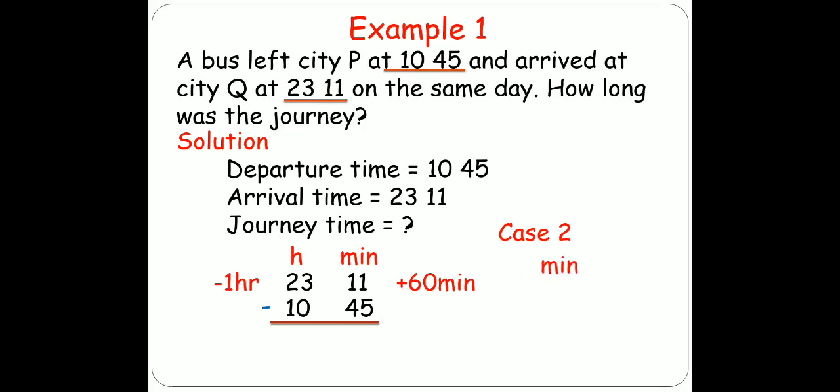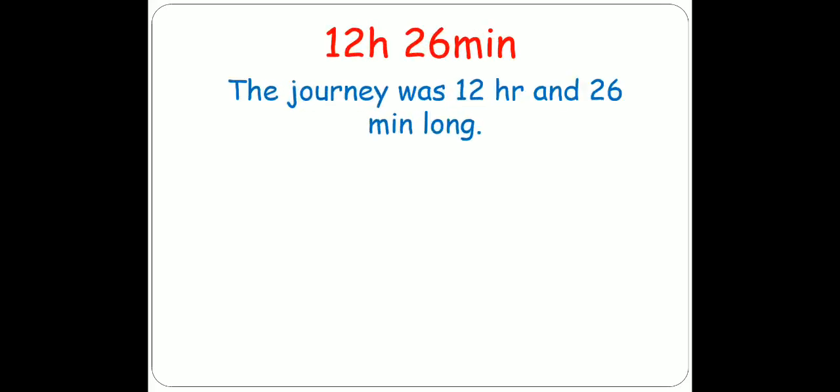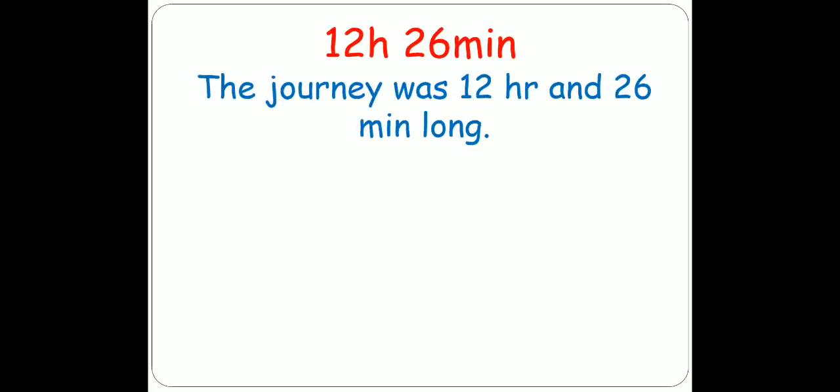By adding and subtracting the times, I will get 22:71, as I added 60 minutes in 11, so it becomes 71, and I subtracted 1 hour from 23 hours, that is 22 hours. Now I can subtract these two times, 22:71 and 10:45. 71 minus 45 is 26 and 22 minus 10 is 12. So what did you find? You found the journey time. You will write 12 hours 26 minutes. Answer: the journey was 12 hours and 26 minutes. This was the vertical method to solve the question.